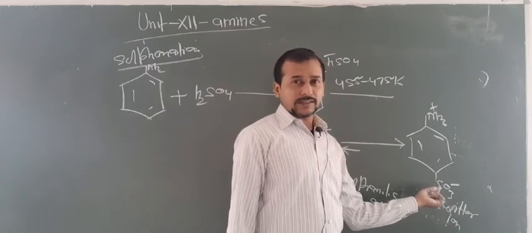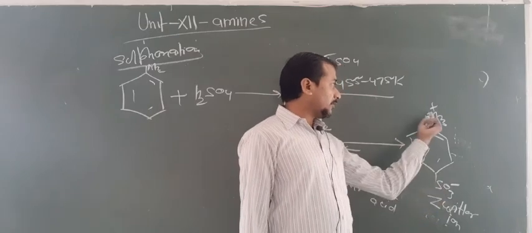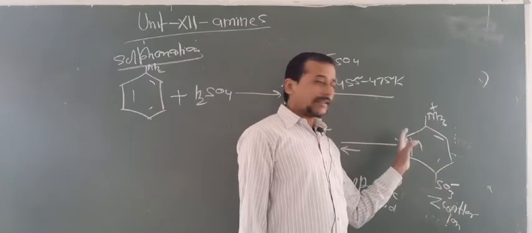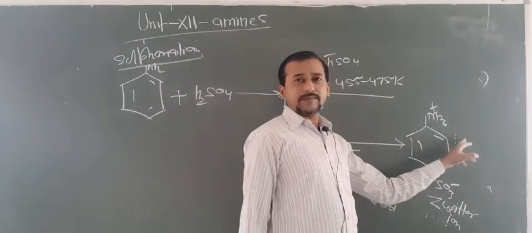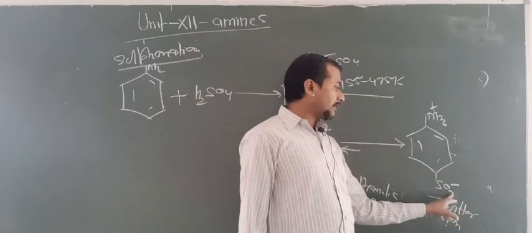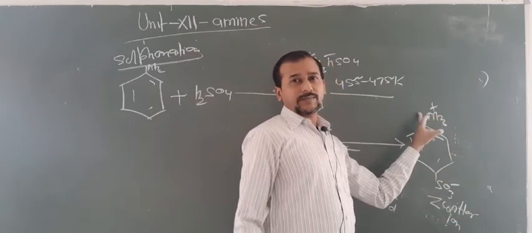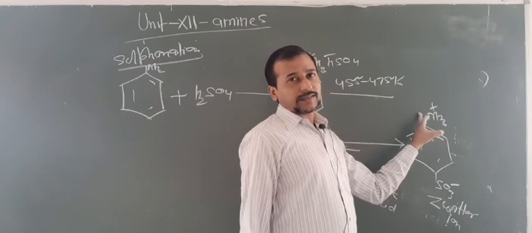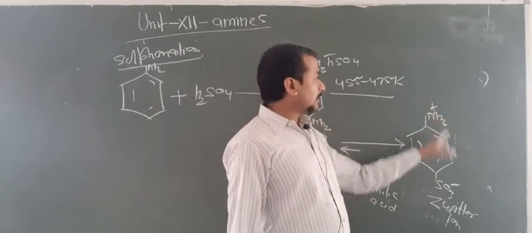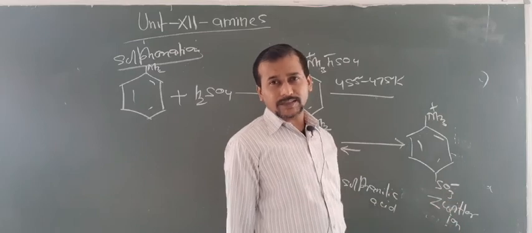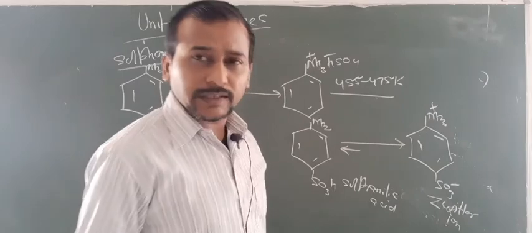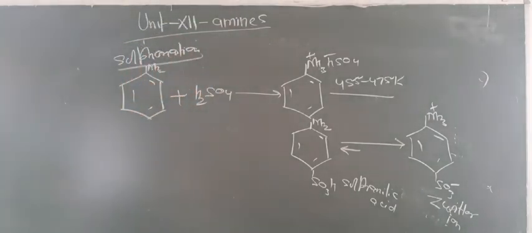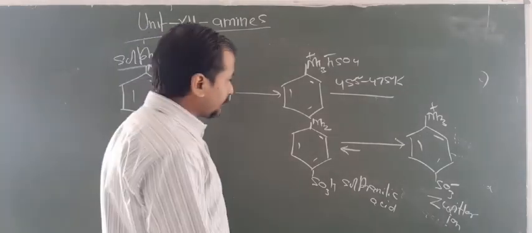One more question I told you: in the case of alpha amino acids, due to the plus and negative charge, they will react differently in acidic and basic medium. Look here again. If the medium is acidic, that means H plus is given, then this will have only positive charge, so it will move to the cathode. If the reaction occurs in basic medium, that is OH minus, the proton is removed. Now here it has only negative charge, and in that condition this will move towards the anode. So by this way you can know the movement of this type of chemicals. Are you getting this point? The zwitter ion is also very important.